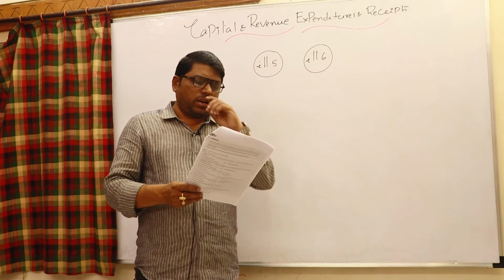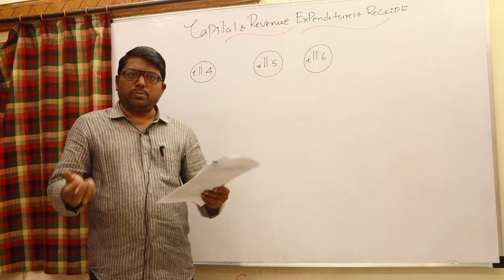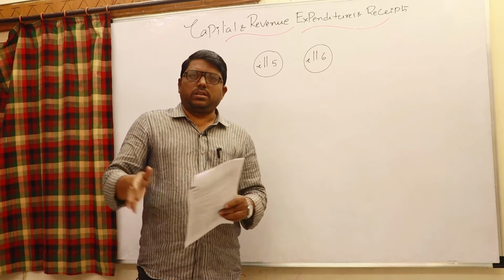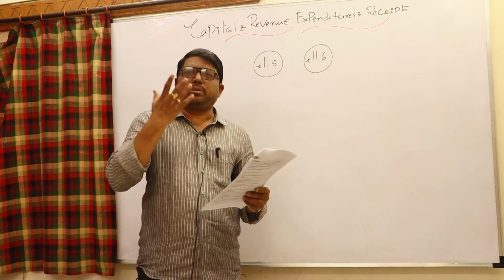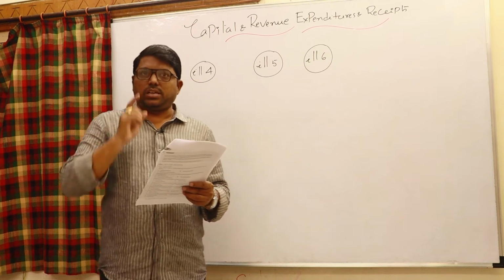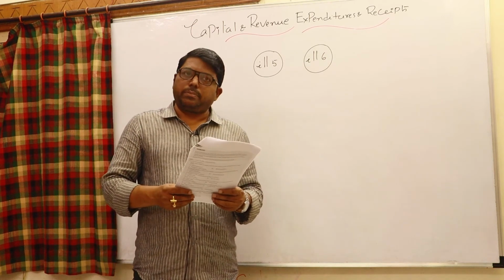Insurance claim received on account of machinery damaged by fire. Machinery destroyed by fire, amount received as insurance claim towards that. Nothing but machinery is going, cash is coming. So it is a capital receipt. If goods are destroyed by fire and insurance claim is received, it is a revenue receipt. If machinery is destroyed by fire, the amount received is a capital receipt.